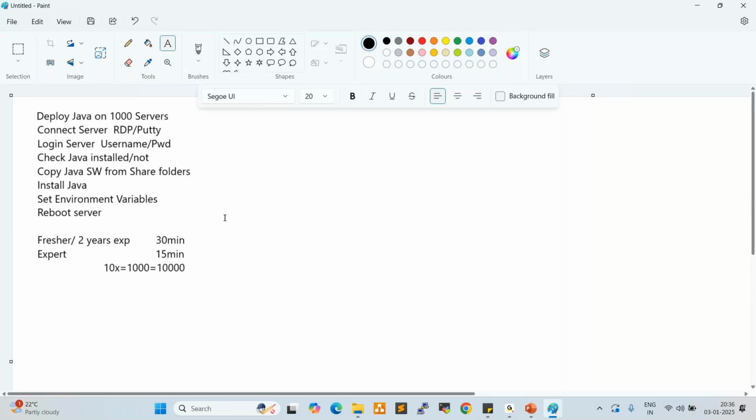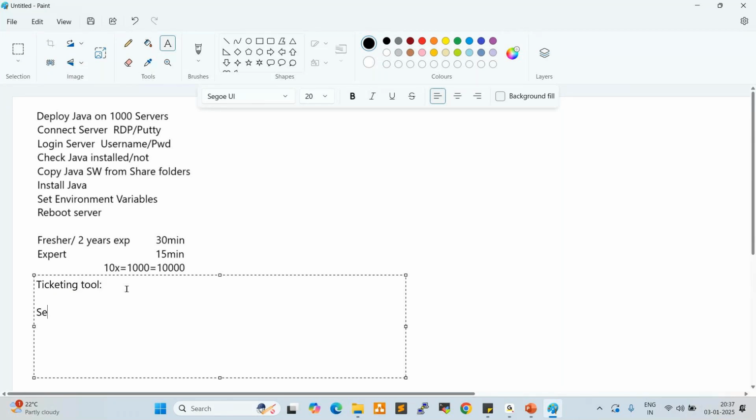So normally in real-time projects, we are using ticketing tools, right? What are the ticketing tools we are using in the projects? Anyone? Jira, ServiceNow. Very popular ticketing systems are ServiceNow and also Jira and also BMC Remedy and also JitBit. Many ticketing systems are available, but these three are very popular ticketing tools, right?